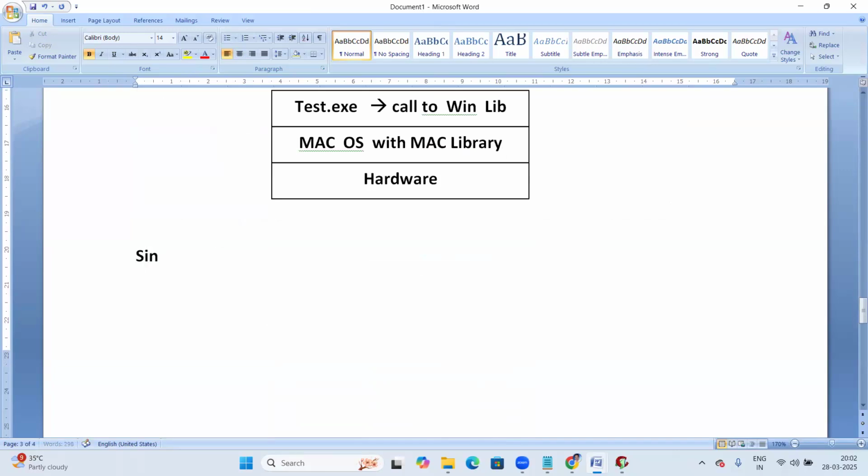Since the exe file is statically linked, statically means fixed. Static means fixed. So that link is fixed, that never changes. The link is always fixed, that never changes. Since the exe file is statically linked with the OS library, it's platform dependent or OS dependent.